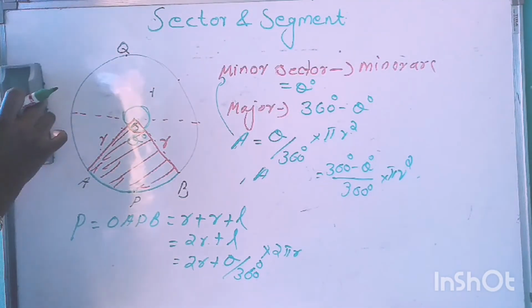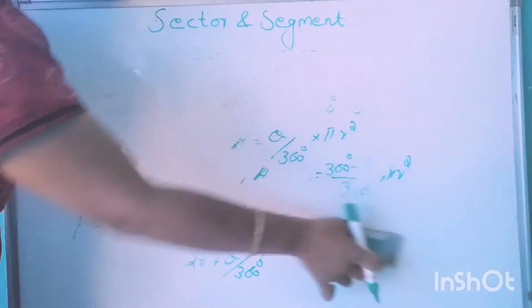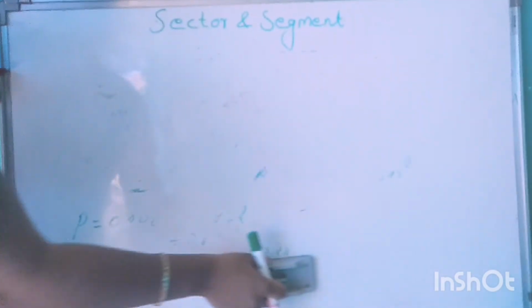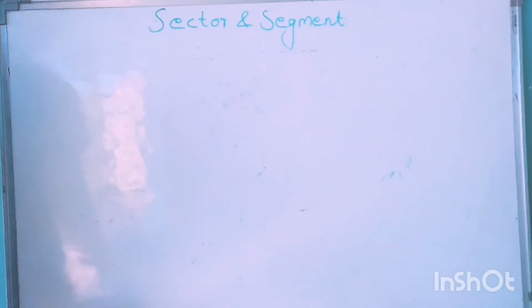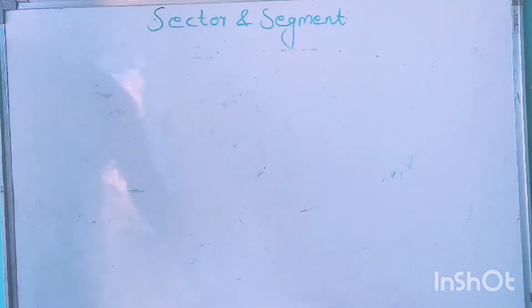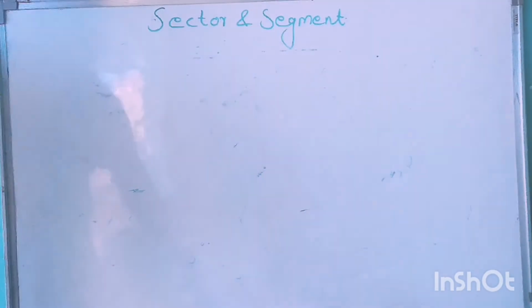Now, what is a segment of a circle? Do you have any idea? Arc is a part of the circumference. Then a sector is a part of a circle. And what is a segment?